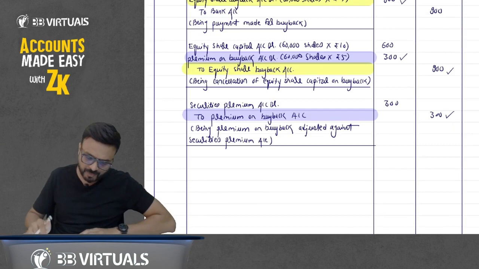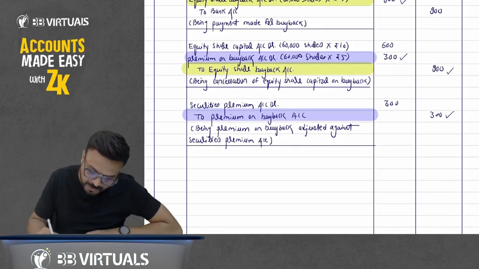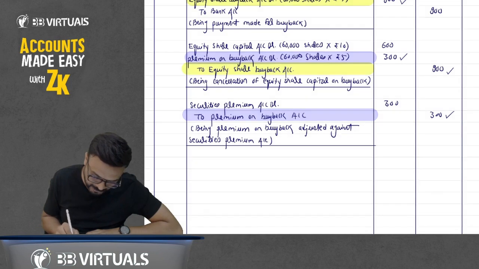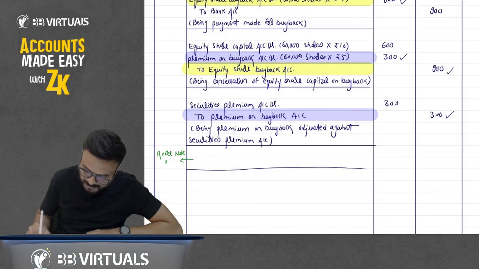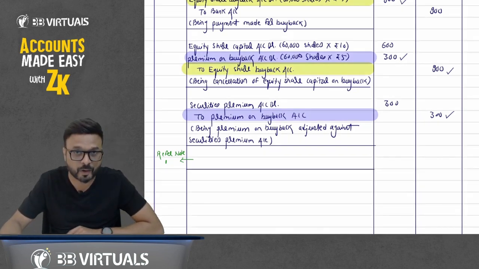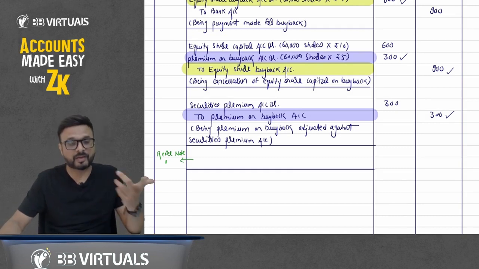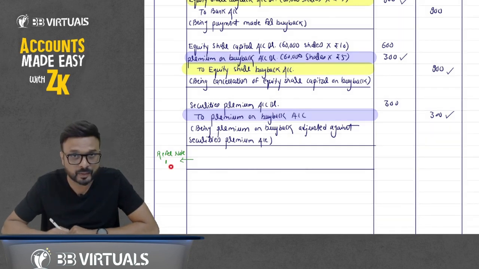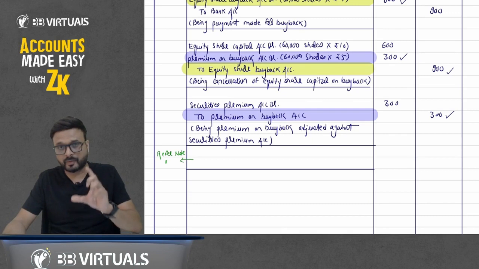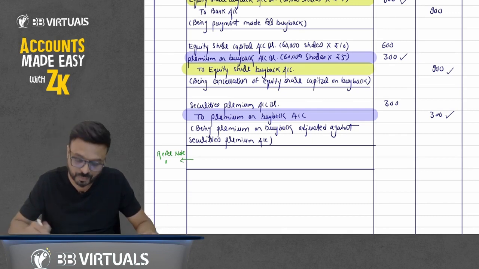Okay. So we will write a note on it. For your reference I am writing here, refer note 1. So we will not pass an entry. We are not going to pass a journal entry for transfer to CRR account. Why are we not going to pass a transfer to CRR? So we will not pass a journal entry for transfer to CRR account. No need to transfer to CRR account.